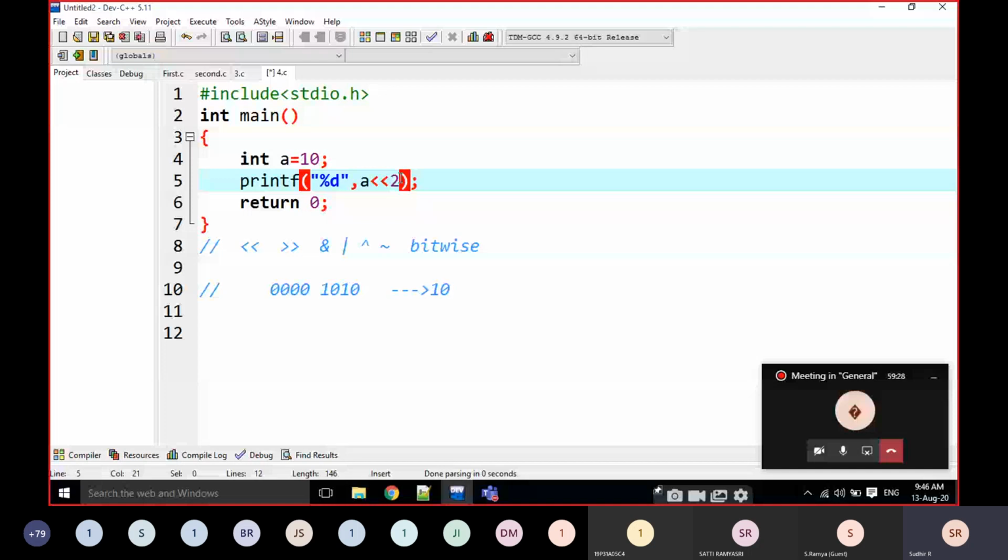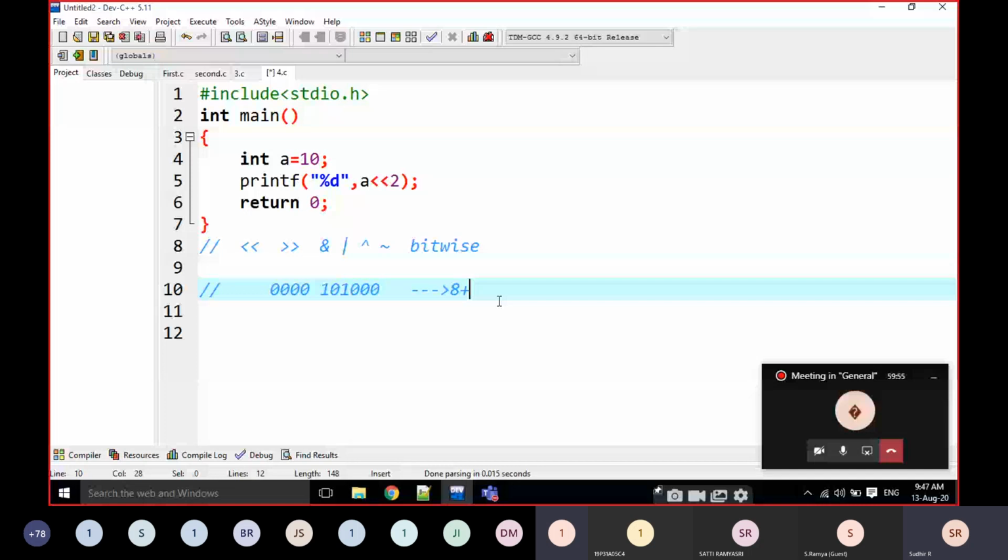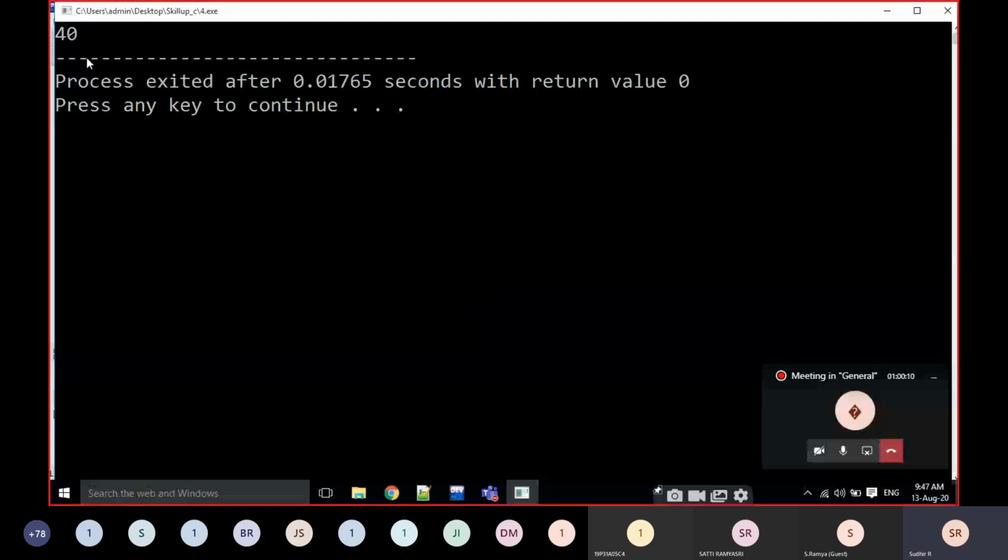That means if I am going to put here in 2 bits zeros, this is 2 power 0, this is 2 power 1, 2 power 2, 2 power 3. What is 2 power 3? 8. 8 plus 2 power 3, 2 power 4, 2 power 5. What is 2 power 5? 2 power 5 is 32, sir. 32. 8 plus 32 is 40. The output is going to be 40 here. Okay? The output is 40.